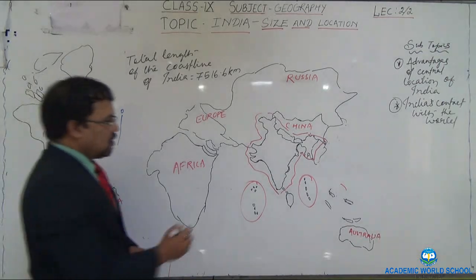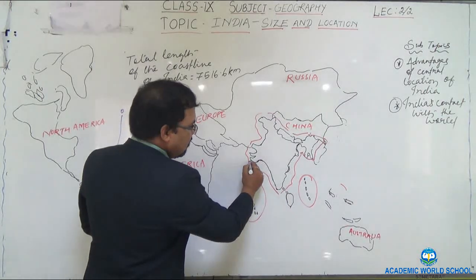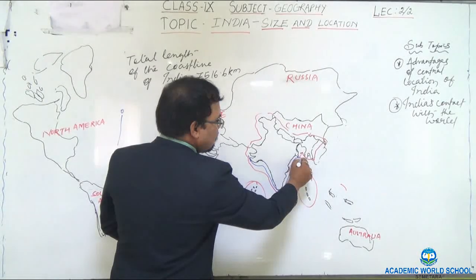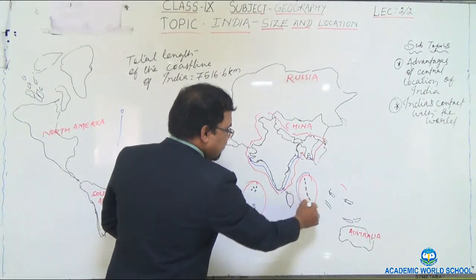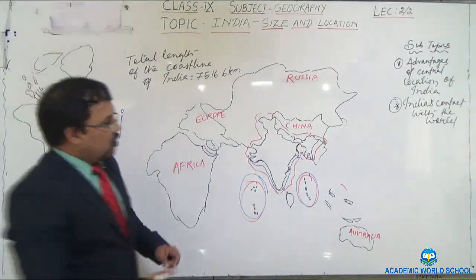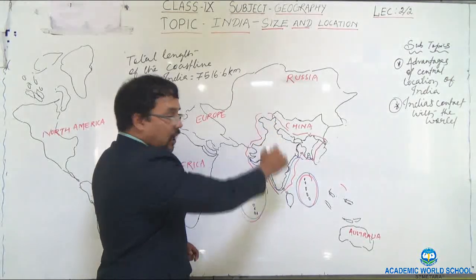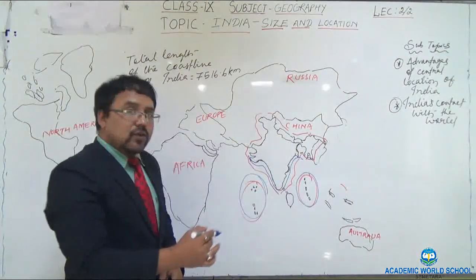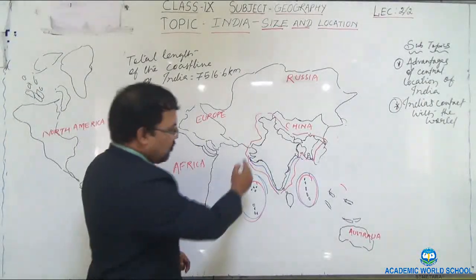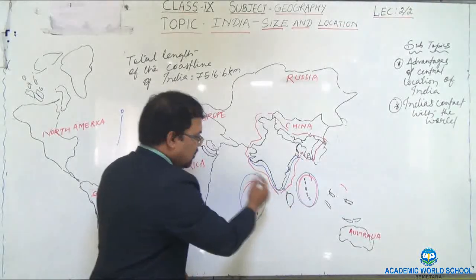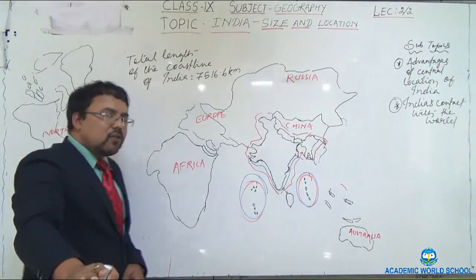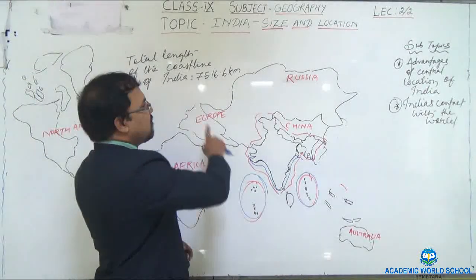coastline, it means from here to here, and even this one is included and this one is also included. So I am not including the land border, I am including only the border adjacent to the ocean, the border that adjoins the ocean. Okay, so from here to here and this one together constitute 7,516.6 kilometer. So whenever you are asked about the length of the coastline, you have to mention what?